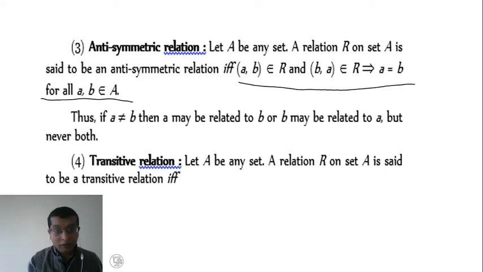Further, if a is not equal to b, then maybe a is related to b, or b may be related to a, but never both.